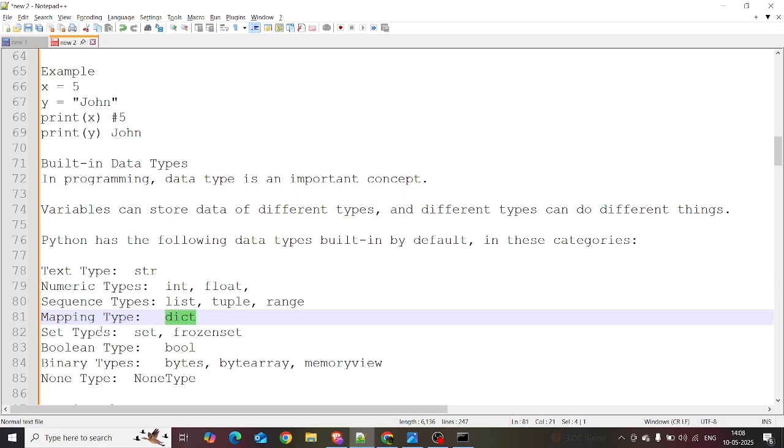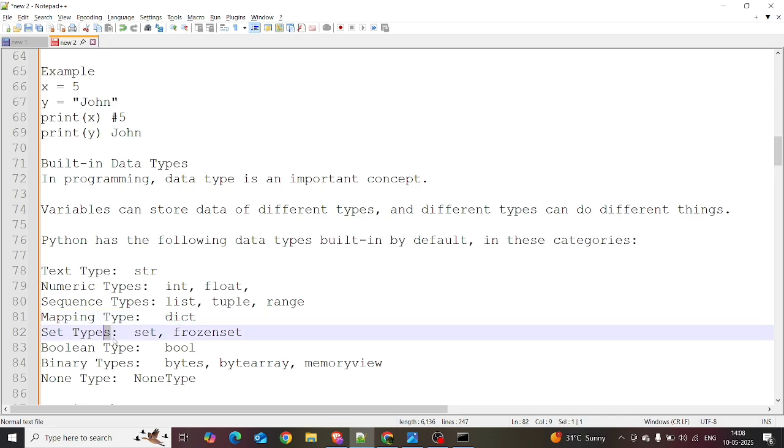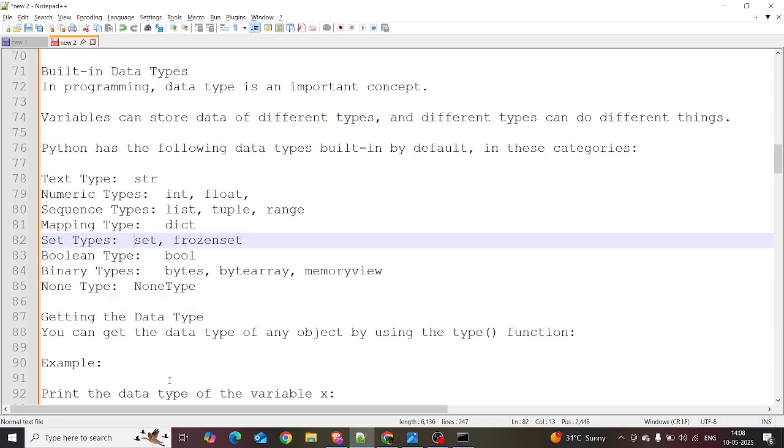Here we just want to know what is meant by data types and why we use data types in variables. There are set types: set and frozenset. Boolean types: boolean is based on true or false. Binary types: bytes, bytearray, memoryview. And the none type is NoneType. To get the data type of any object, you use the type function.